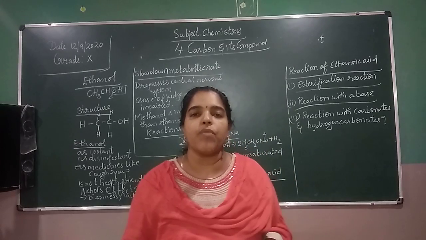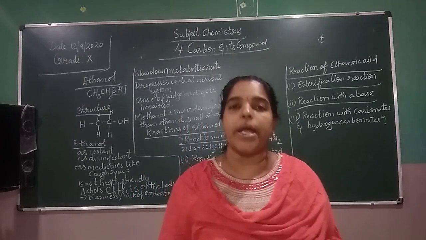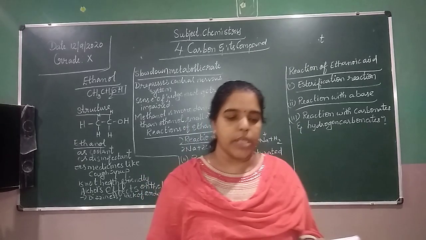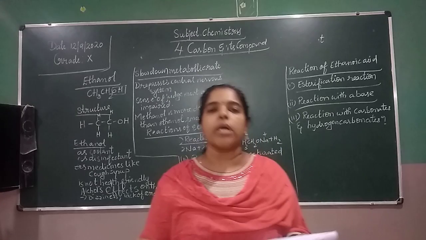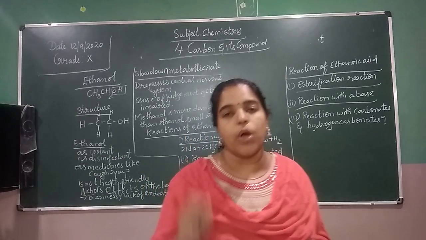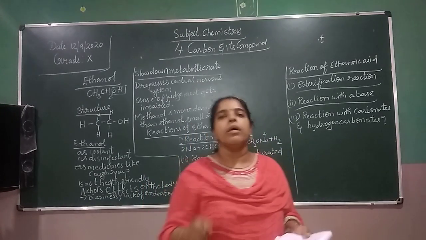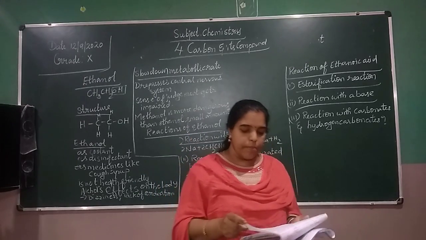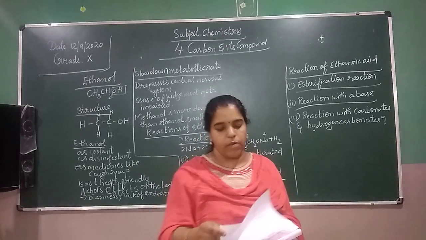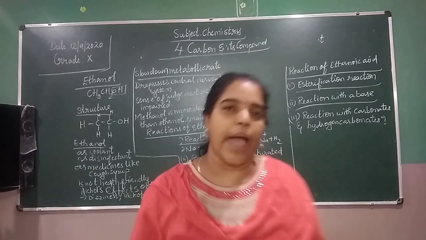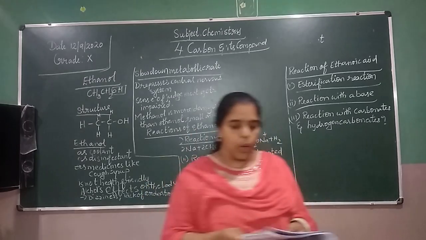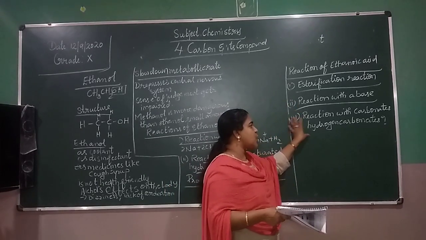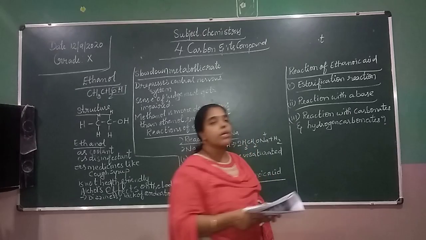Next, the reaction with carbonates and hydrogen carbonates. When ethanoic acid reacts with carbonates or hydrogen carbonates, it gives a salt, carbon dioxide and water. Similarly with sodium bicarbonate, we get sodium acetate. So the reactions of ethanoic acid are the esterification reaction, reaction with bases, and reaction with carbonates and hydrogen carbonates.